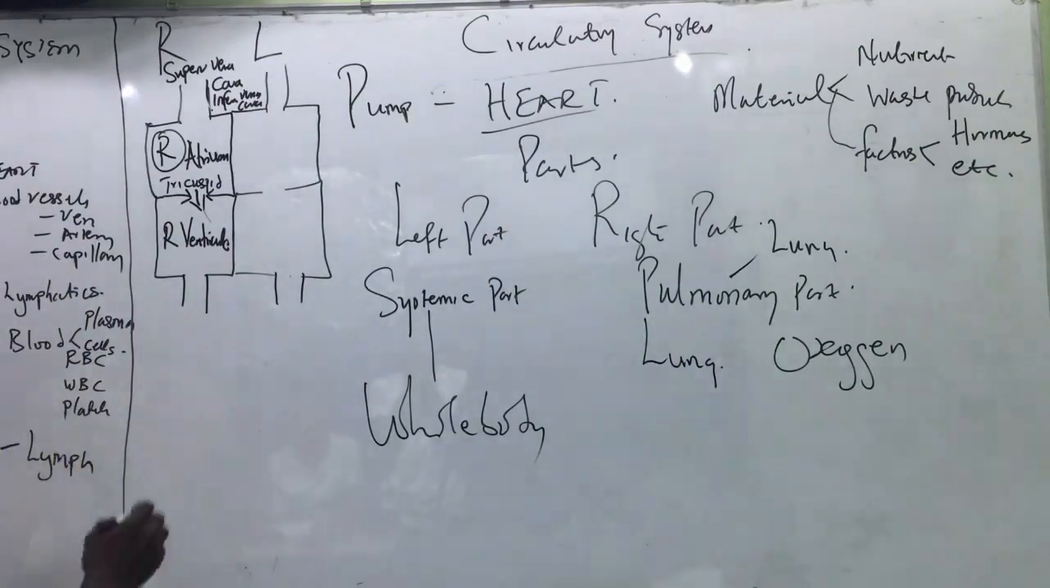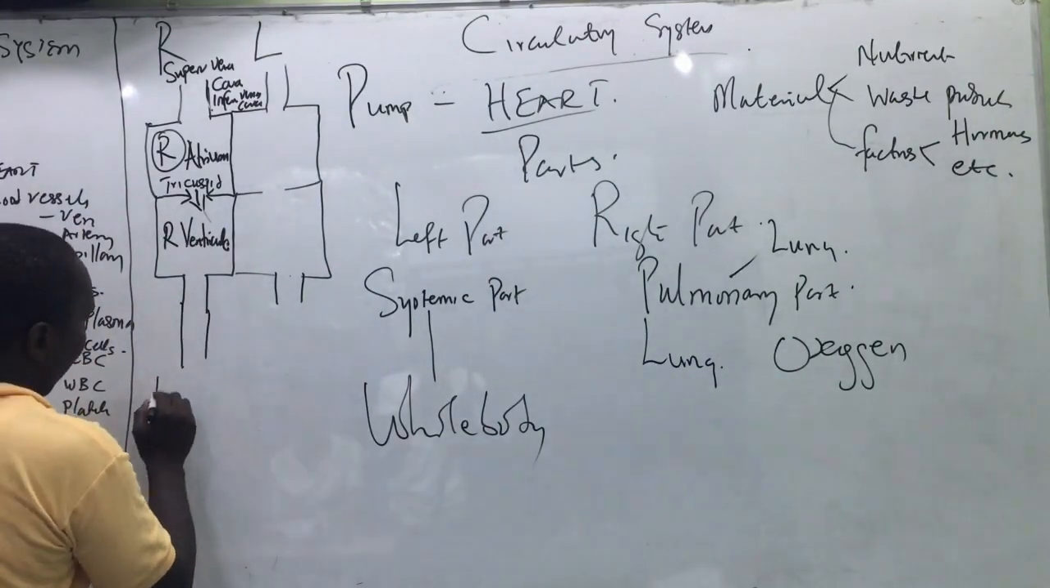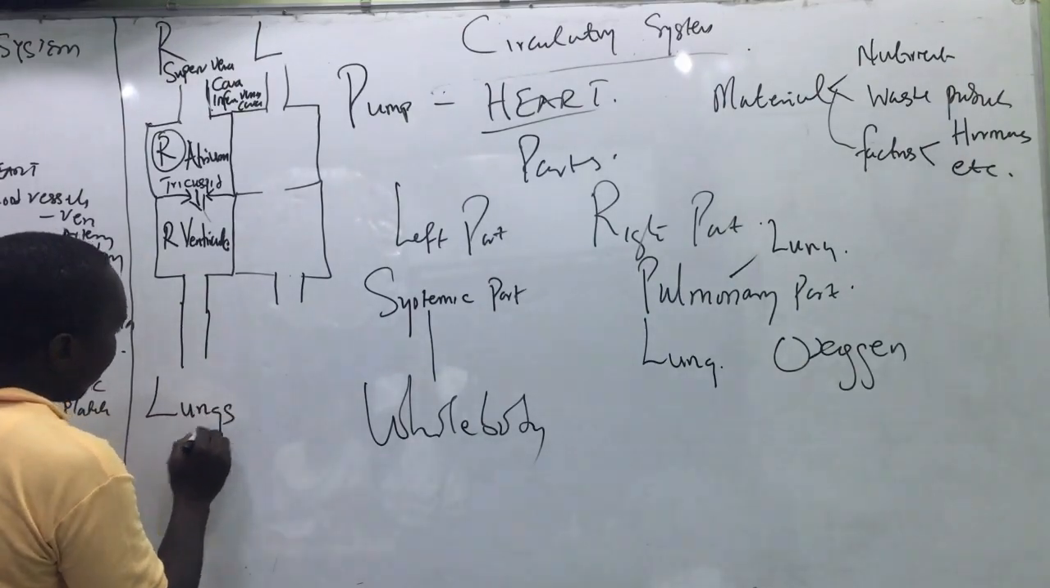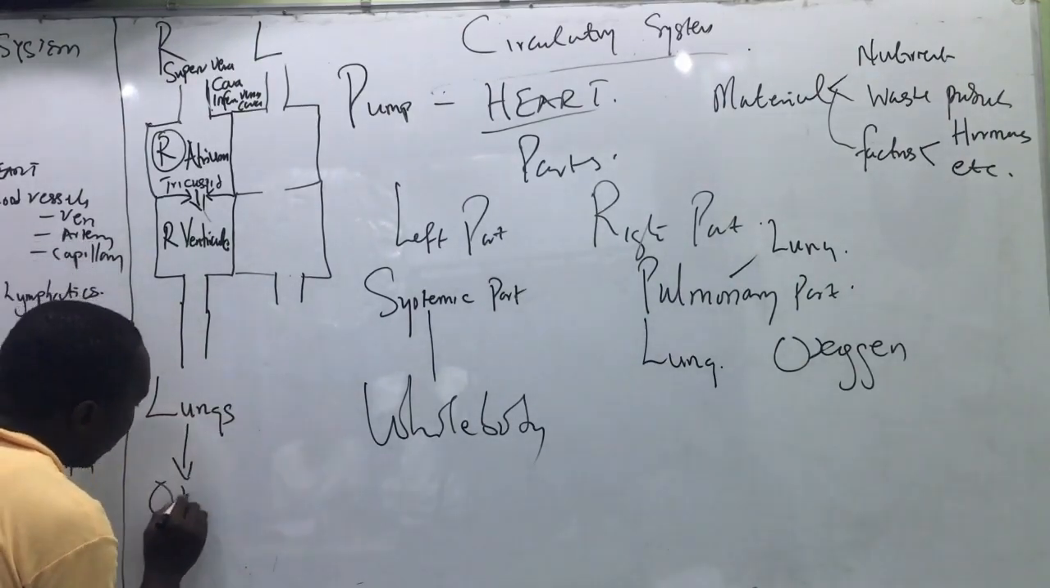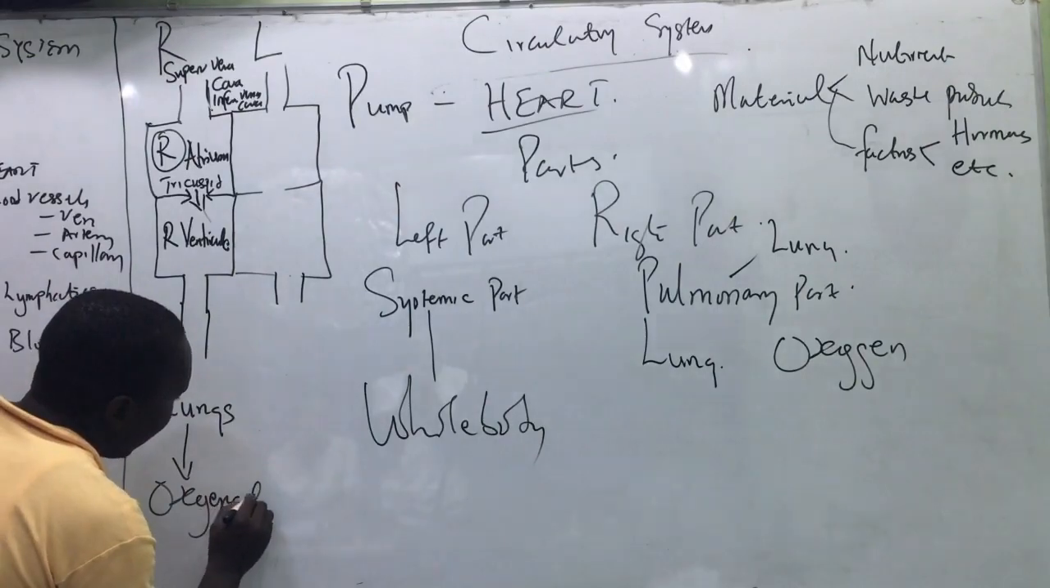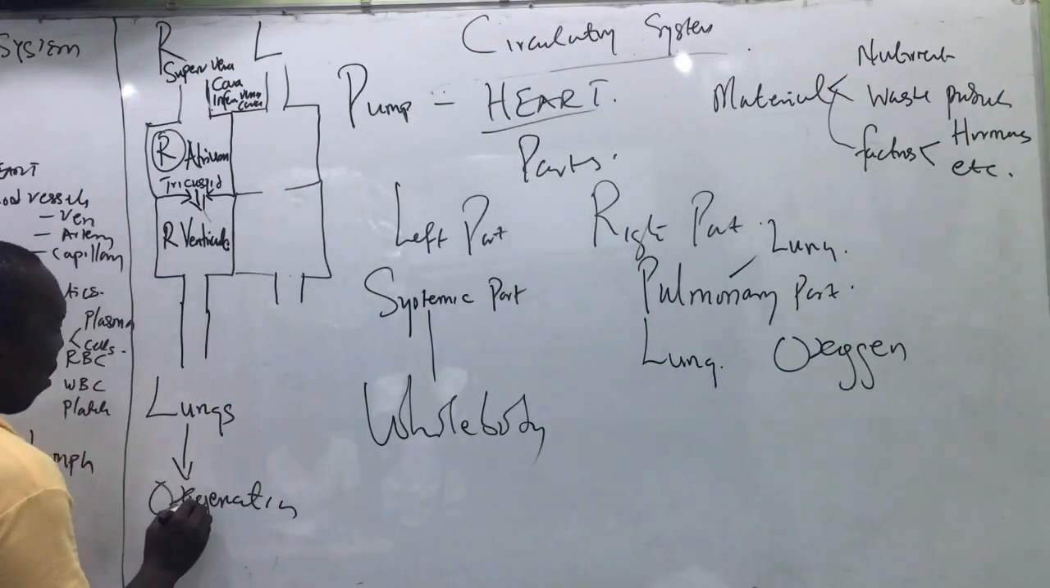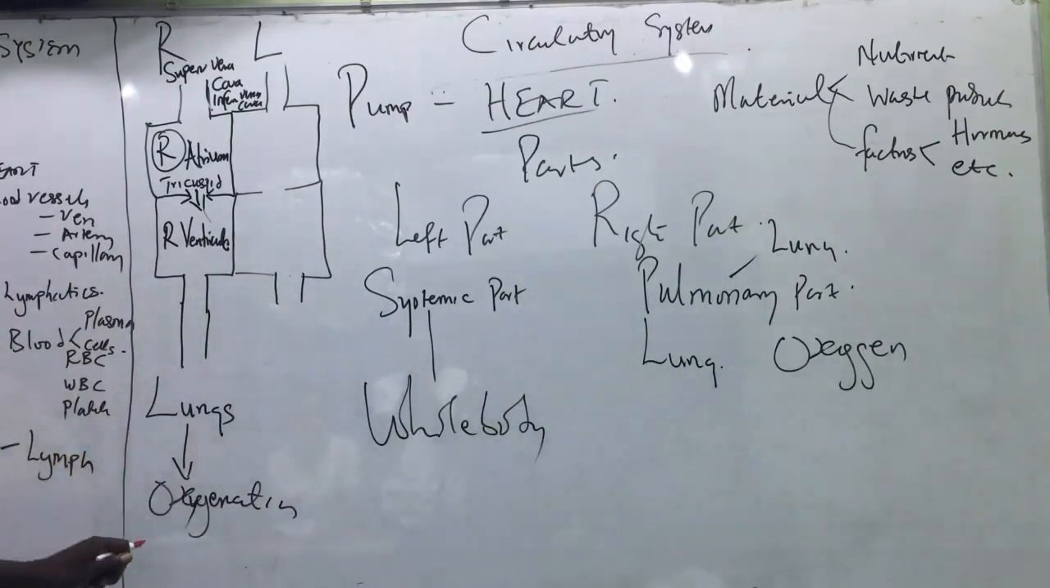Now, when the blood enters into the right ventricle, the right ventricle will now pump the blood into the lungs. So from here, the blood gets into the lungs for oxygenation. Do you get that? It's in the lungs that the blood will be what? Oxygenated. Are you with me? That is why it is called the pulmonary part, because it's responsible for pulmonary circulation.